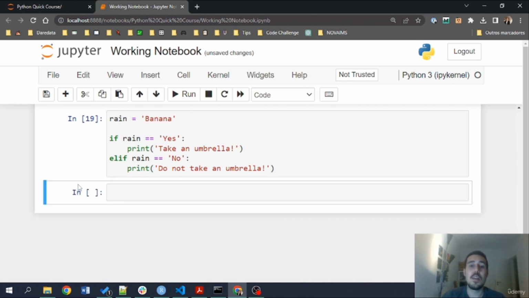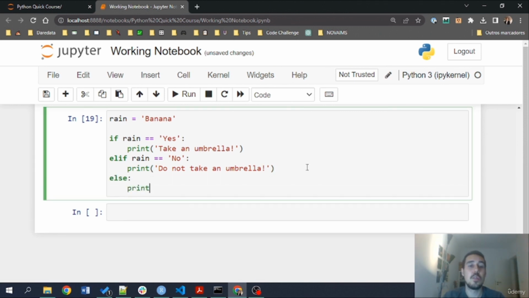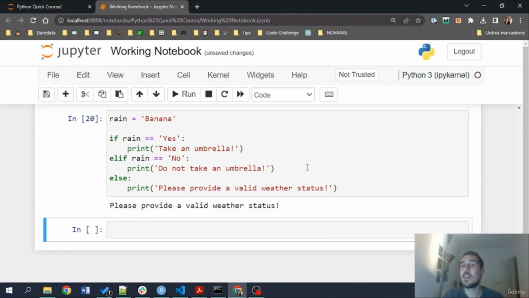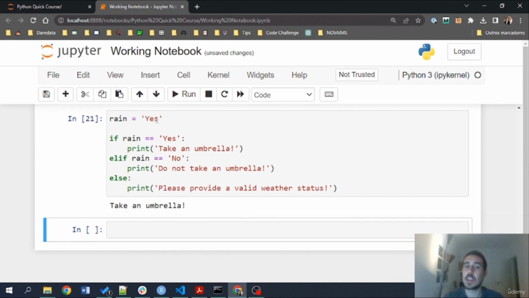There's no print, but I can also go here and do else print please provide a valid weather status. Okay, now when I run this, banana will go for the else, which catches everything when rain is not equal to yes and rain is not equal to no. Now if I do yes, take an umbrella. If I switch by no, do not take an umbrella. So that's basically how Python conditionals work.